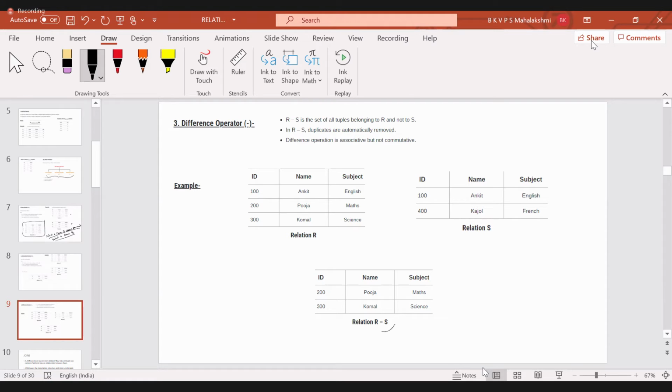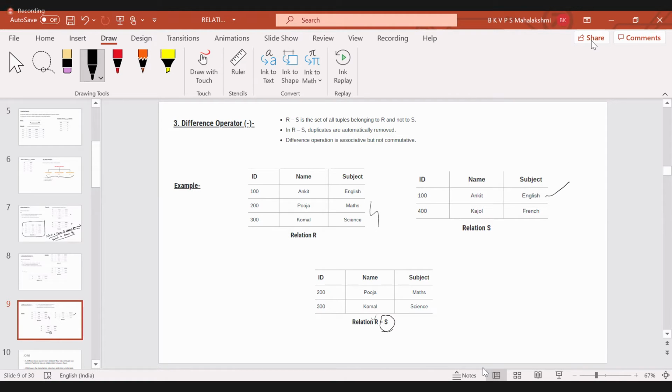It just subtracts, because you are removing the total records of S. So whatever common record is there in the R table will also get removed. So maybe this is common, so that we will not get here. The rest of the two we will get as output.